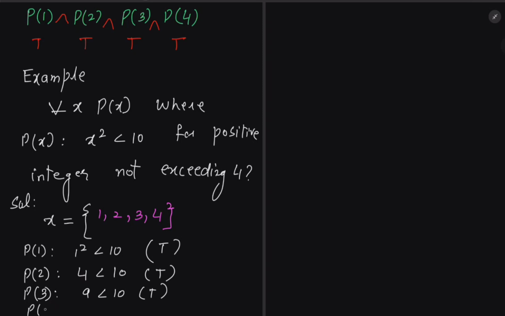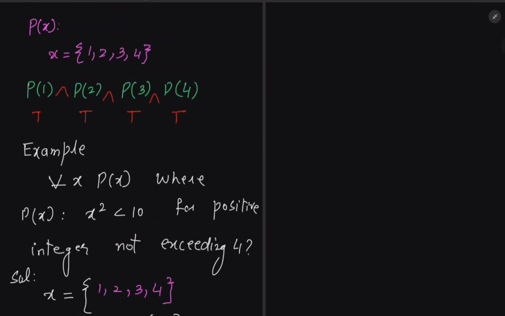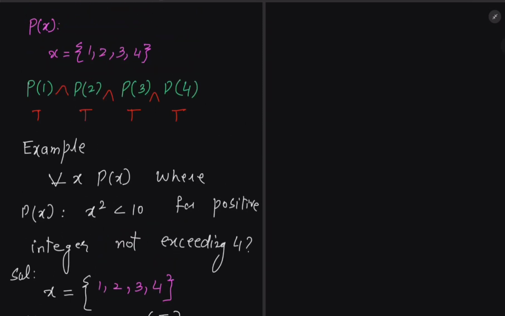And P of 4, which is 16, which is not less than 10, which is false. So we know that in an AND situation, if one value is false, then the end result is also false. So what we can conclude over here, for such a situation, for all x, P of x is false.